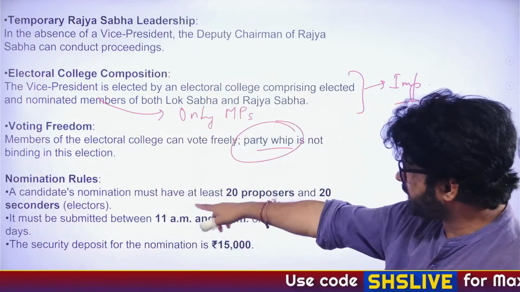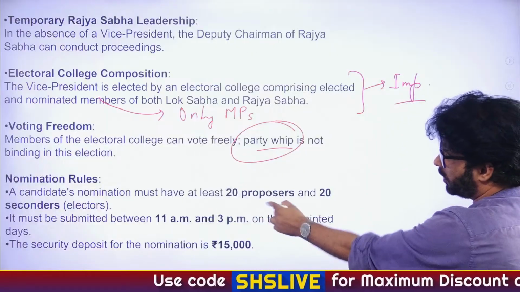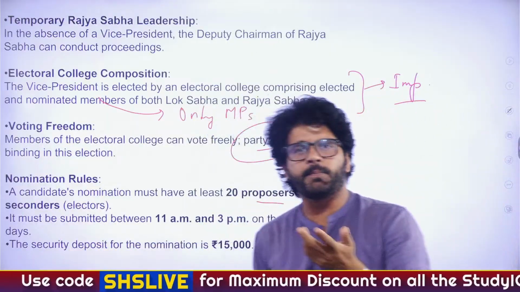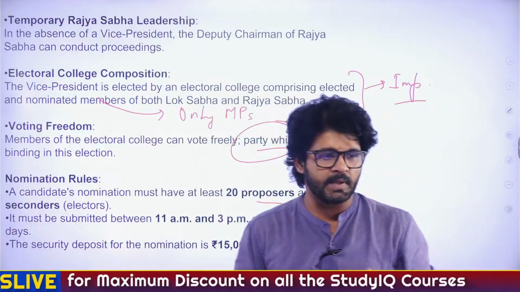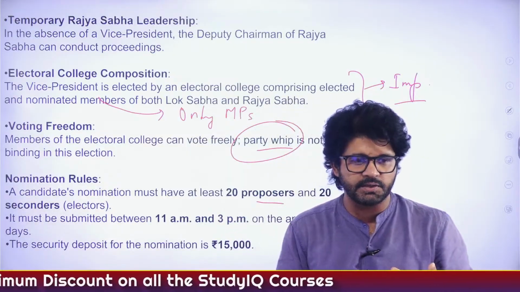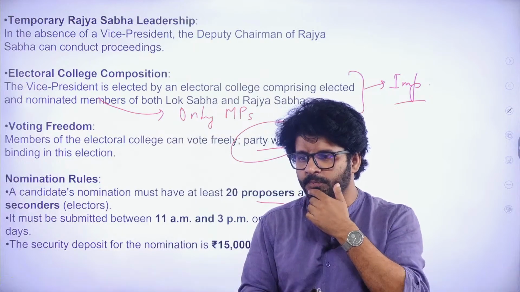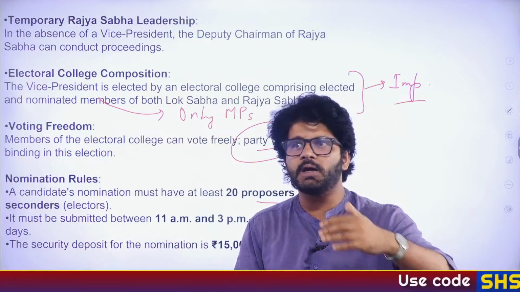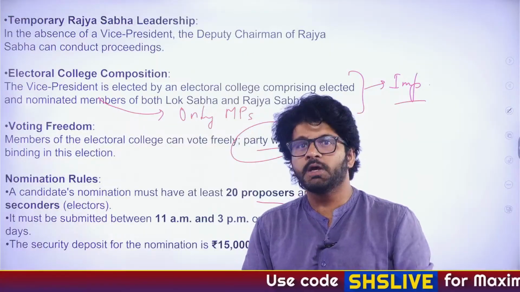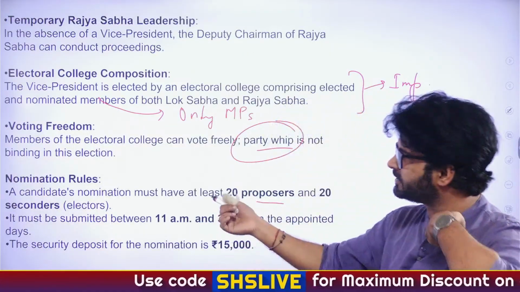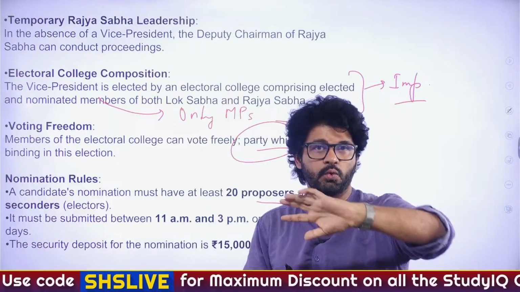So, nomination rules. Now, here again, there are certain words. What is a proposer? What is a seconder? Proposer means I am proposing the name of Hannah, that I like the name Hannah. So, I am proposing the name of Hannah as the next president. Now if Shahida says, yes, I also like Hannah, then I will be the proposer, Shahida will be the seconder. She is supporting who I am proposing.